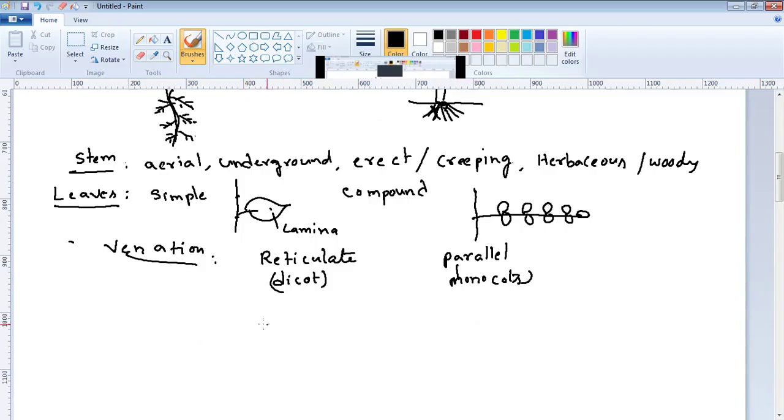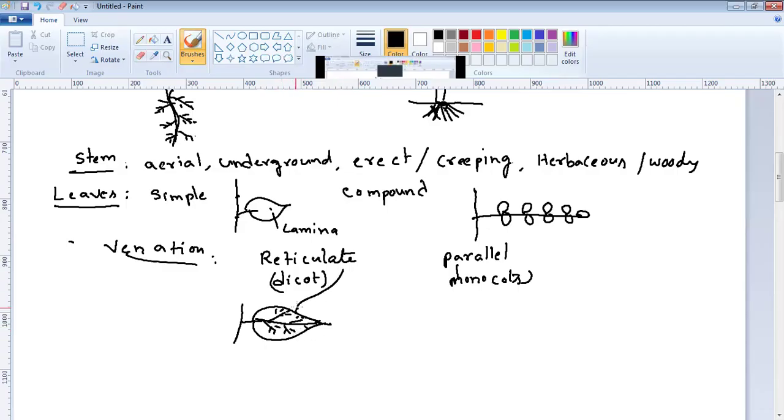See how the reticulate venation looks, for example, in a leaf. There is a mid vein. This vein has several secondary veins. Each vein has other branches.